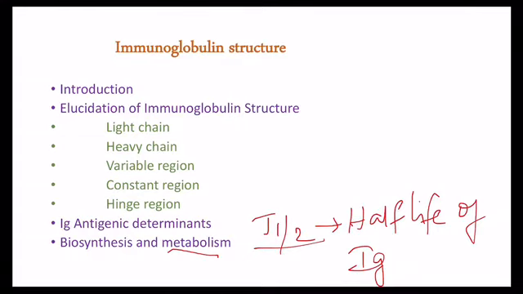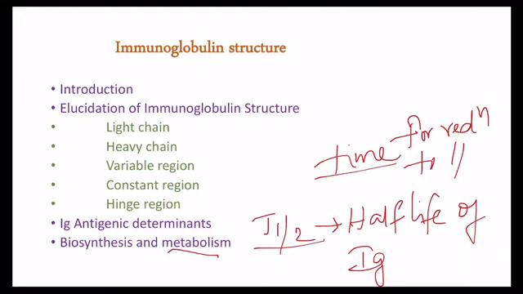Half-life generally means the time for the reduction to half of circulating immunoglobulin concentration after the equilibrium has been reached.